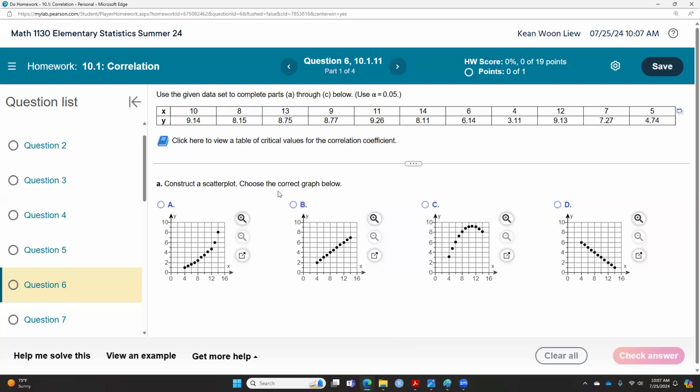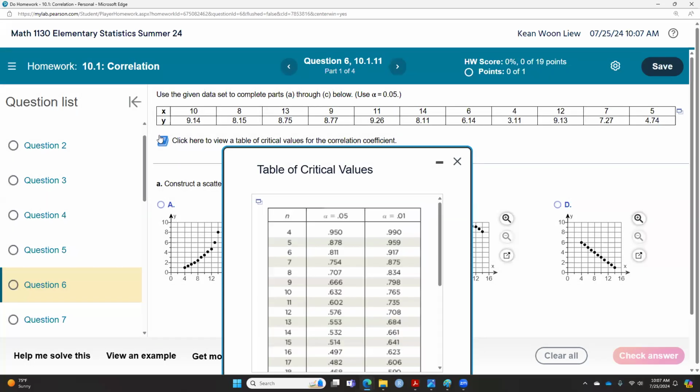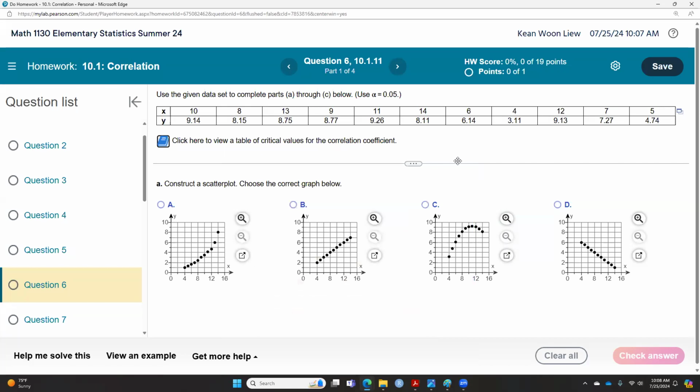So the table for the critical value that you see here, please ignore it. Again, we never use any tables.